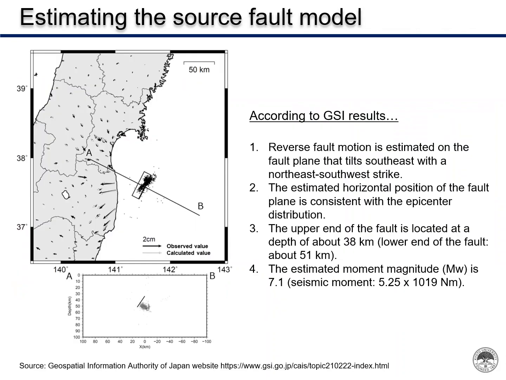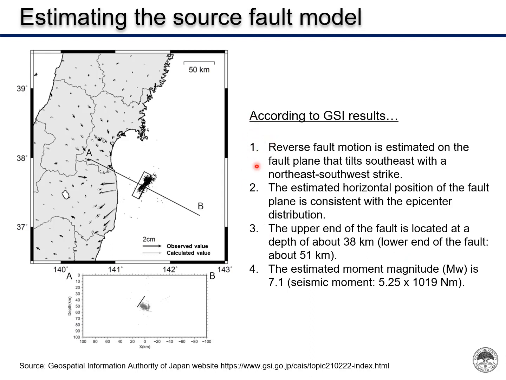The Geospatial Information Authority of Japan, GSI, estimated the source fault model of the earthquake by using the results of the surface displacement measured by the Global Navigation Satellite System during the earthquake. As a result, 4 features were revealed.